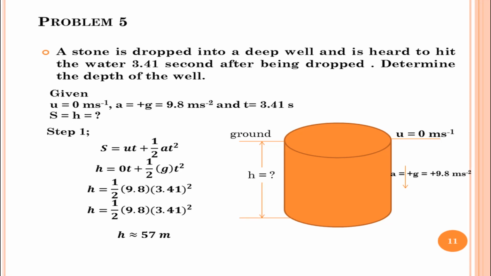By substituting this value in the equation, that is s equal to ut plus half at square, s is equal to 0 into t plus half into 9.8 into 3.41 the whole square. On simplifying by using the calculator, you are getting the value of s approximately equal to 57 meters. I hope you understood how to capture the data from the given problem and substitute and simplify the formula.